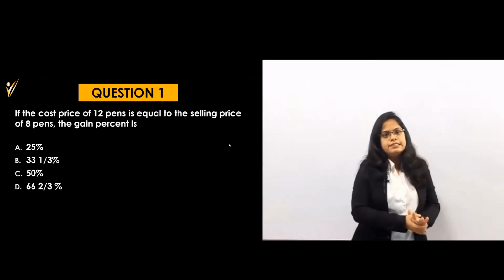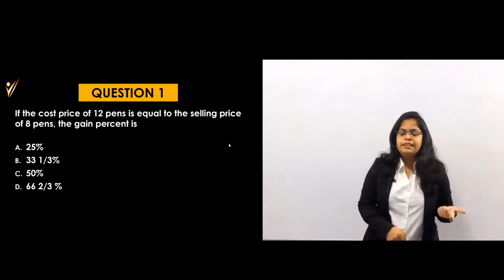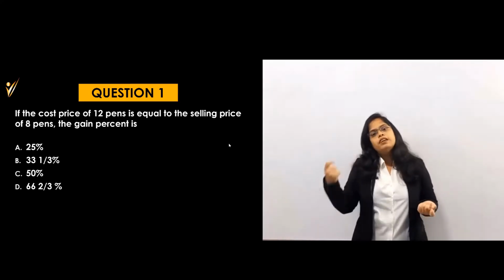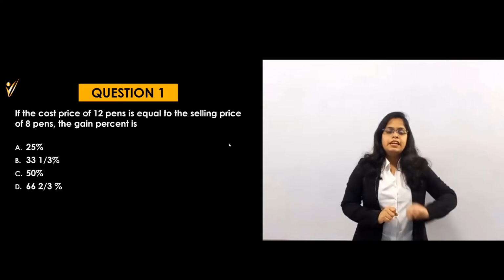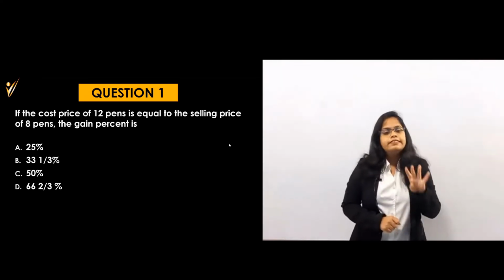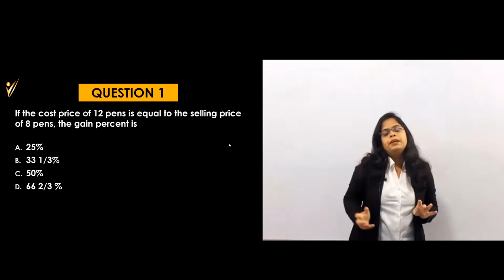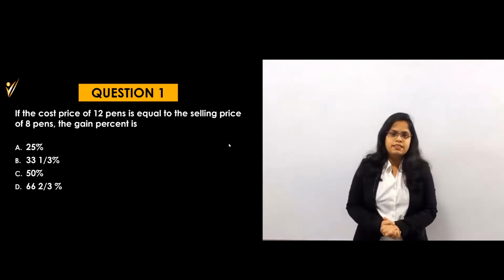Okay, this is only for the understanding purpose. So suppose it was 10 rupees per pen, that means 120 rupees. Now he is selling only 8 pens in 120 rupees. That means he is getting the profit of 4 pens. Then in actual rupees, what exactly profit he is gaining, that is what they are asking you.